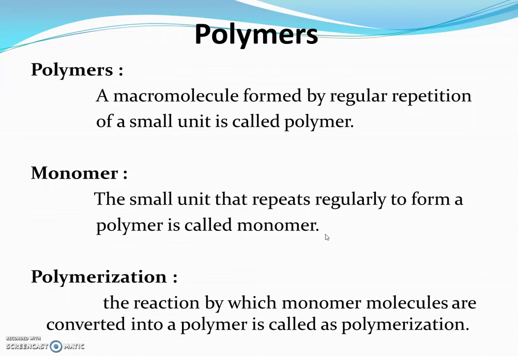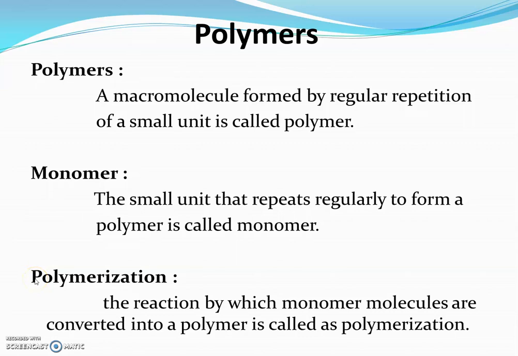When this ethene or ethylene is joined regularly to each other, a very large molecule is formed, which is polythene or polyethylene. So here ethene or ethylene is a monomer. Mono means single.